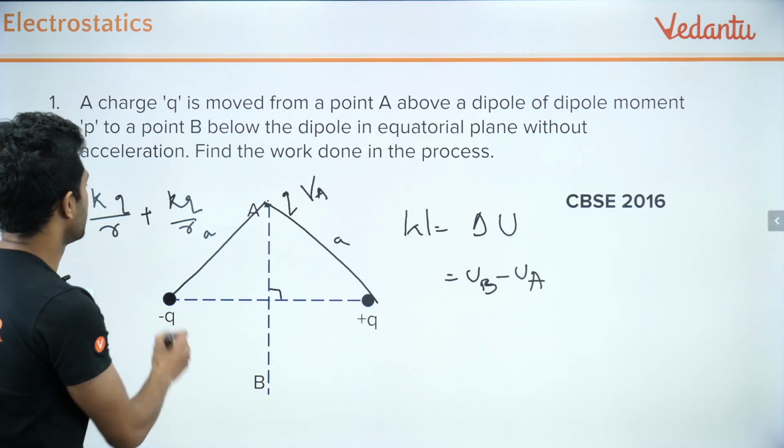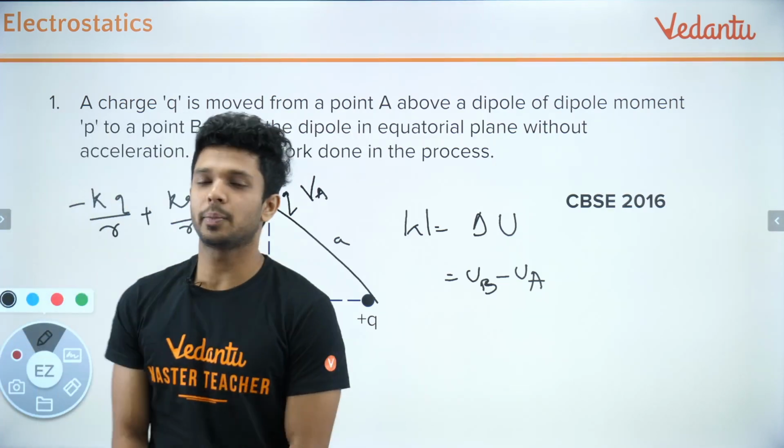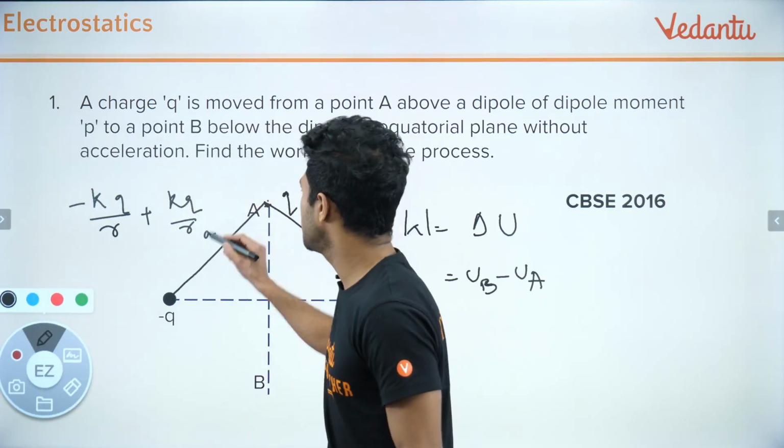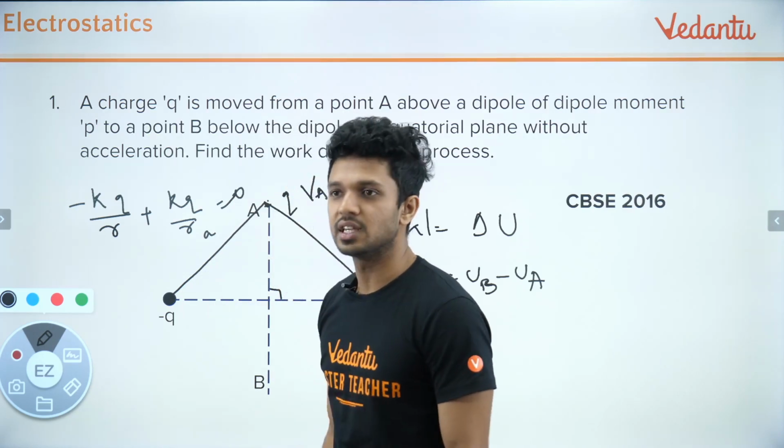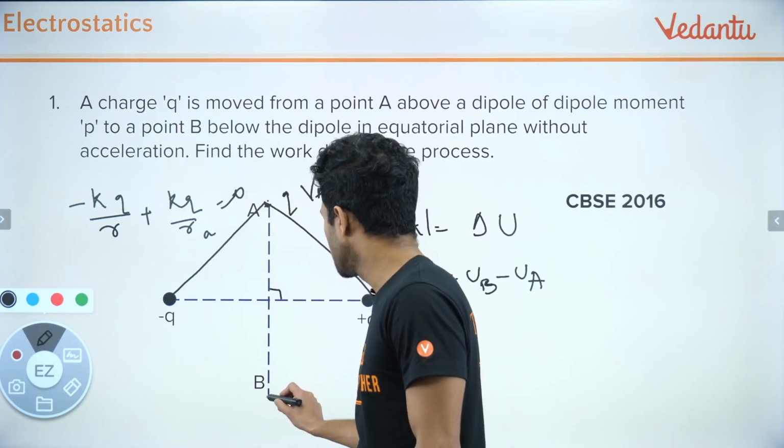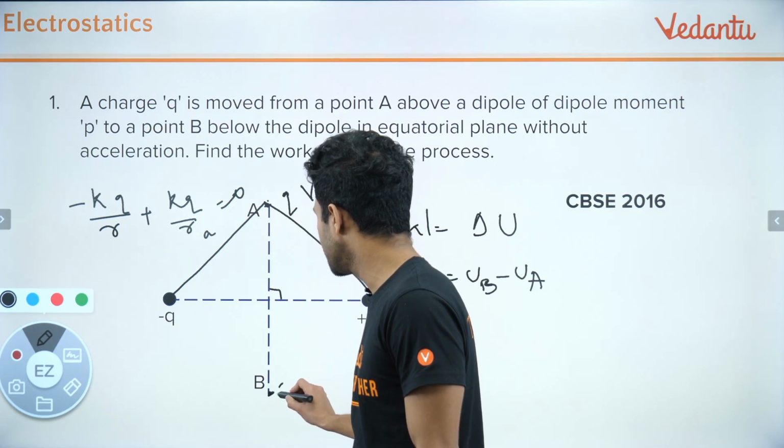Okay, so this will be added. So what will be the net value? Same but opposite in sign. So once you add it, what will you be getting? It is equal to 0. The same process you can do over here also, which means you will be getting the potential at this point also as 0.